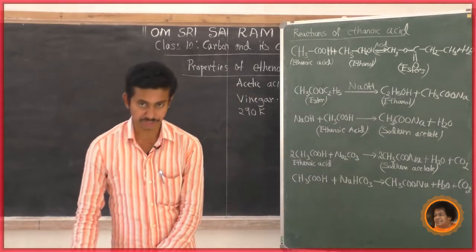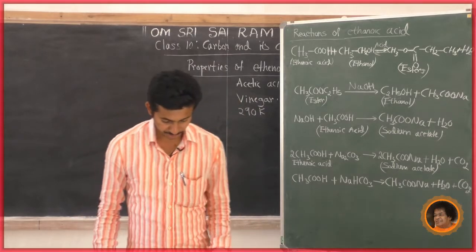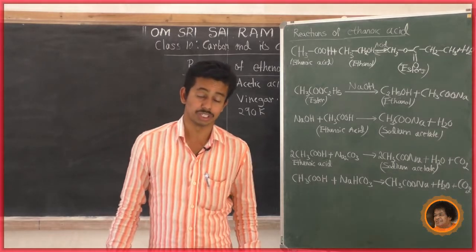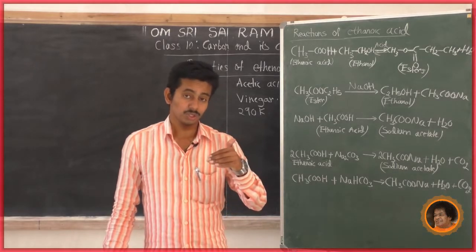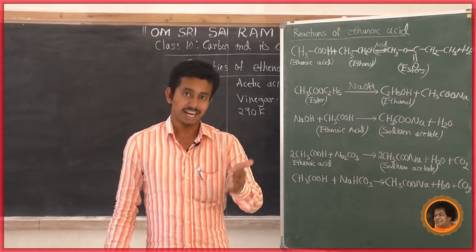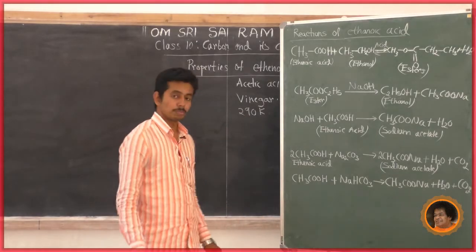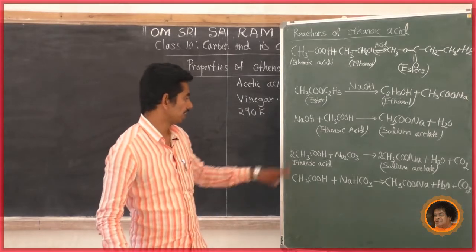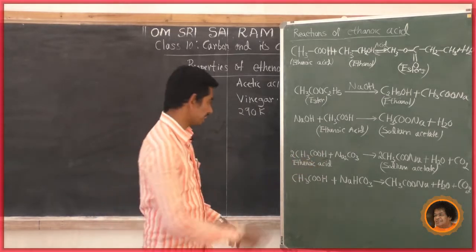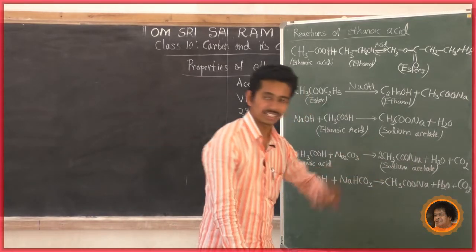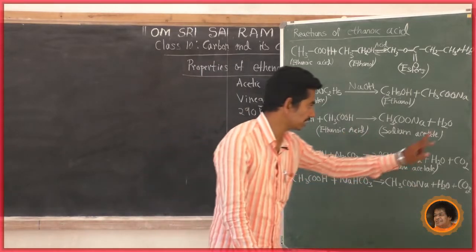Another reaction of ethanoic acid is with carbonates and bicarbonates. Ethanoic acid reacts with sodium carbonate to give sodium acetate, then water and carbon dioxide.